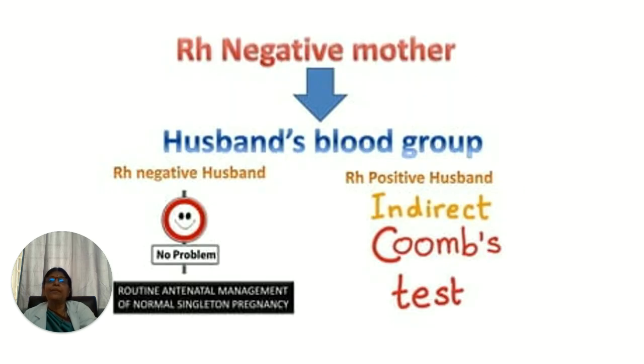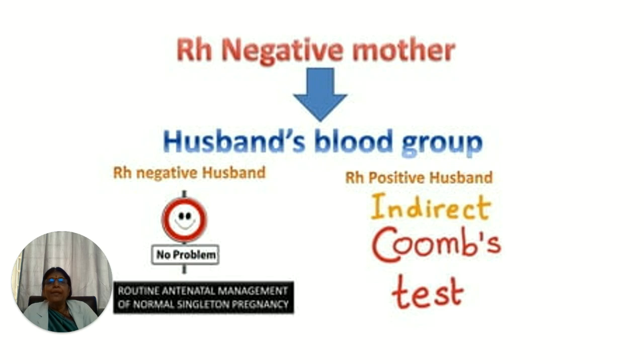Then RH negative. When a woman comes to the OP, you do a routine blood test, ask for the blood grouping and RH typing of the mother, and you see an RH negative mother. The first investigation we ask for is the husband's blood group. If it is a negative husband, then we are happy and there is no problem, because both are negative.